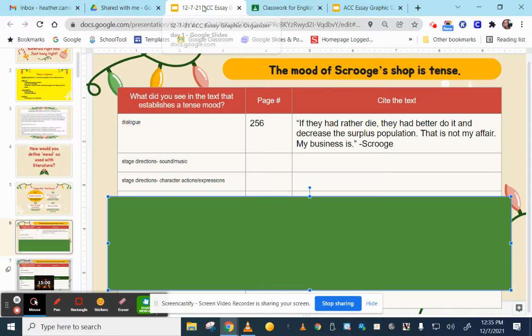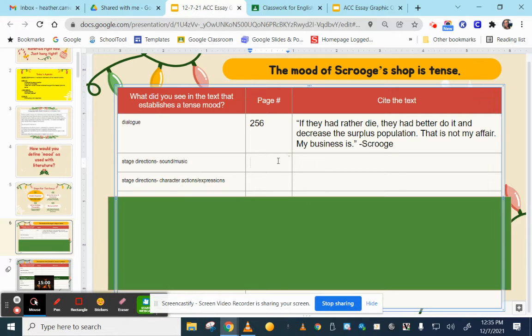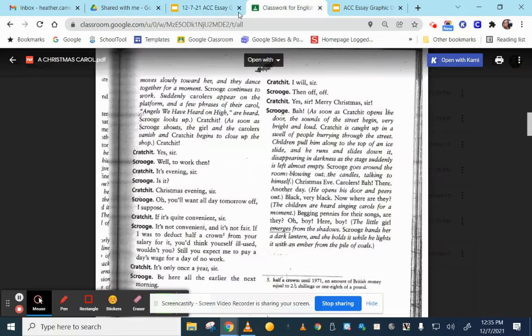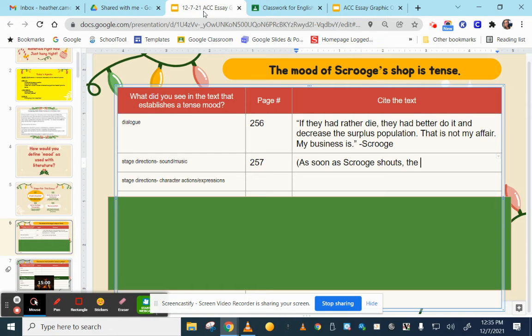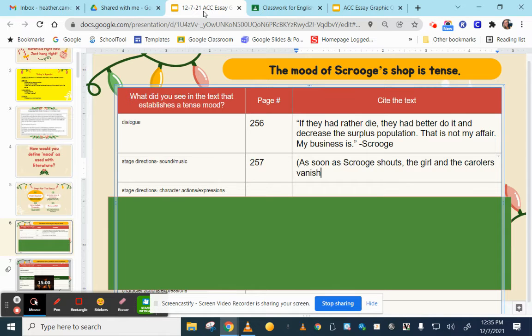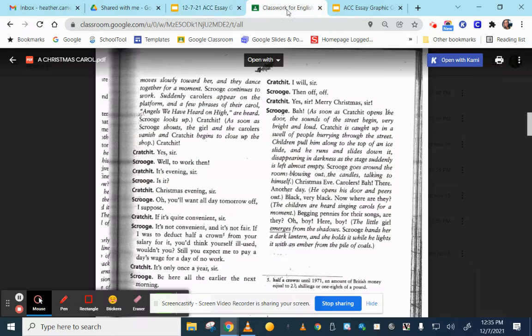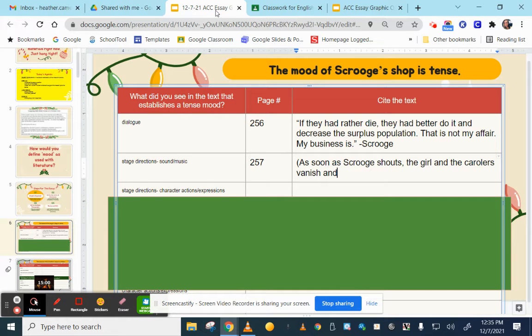All right, so let's see. In parentheses, as soon as Scrooge shouts, the girl and the carolers vanish. And Cratchit begins to close up the shop.